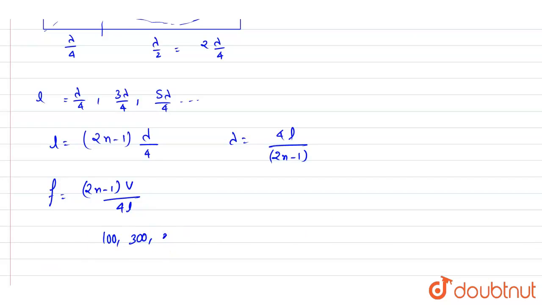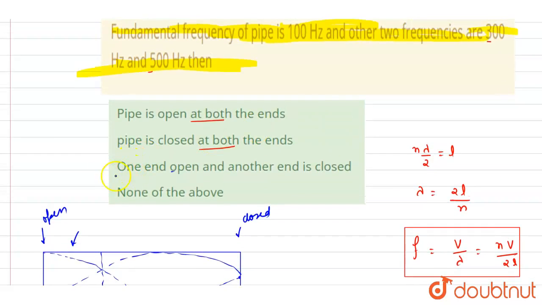So it is possible. It will be 700 next, if this v by 4l is equal to 100, then it is possible. So one end is open and the other end is closed. C is the correct answer. Thank you.